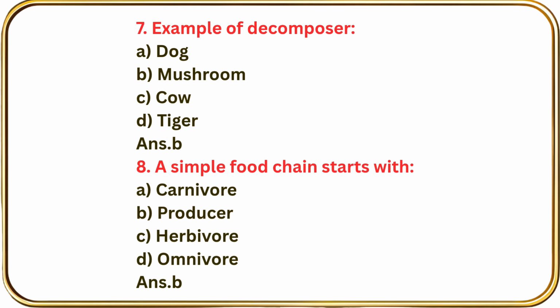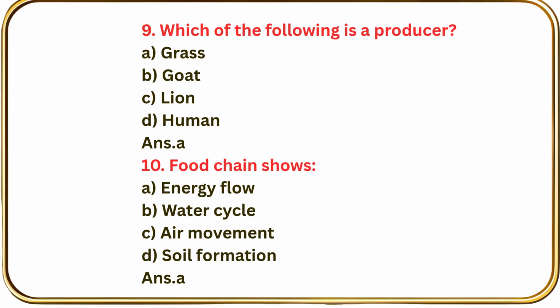Question number 8. A simple food chain starts with carnivore, producer, herbivore, omnivore. Answer B, producer. Question number 9. Which of the following is a producer? Grass, goat, lion, human. Answer A, grass.